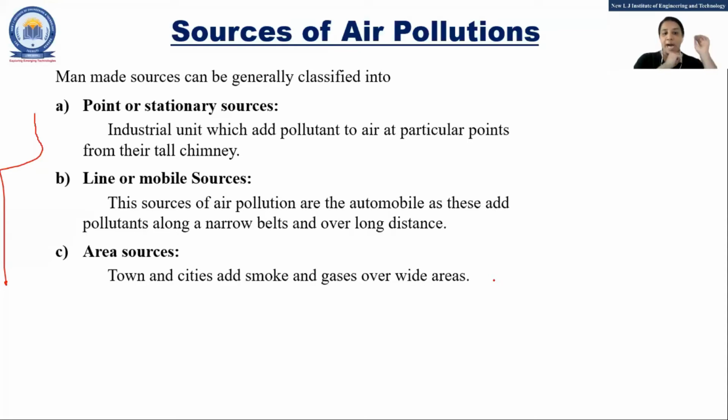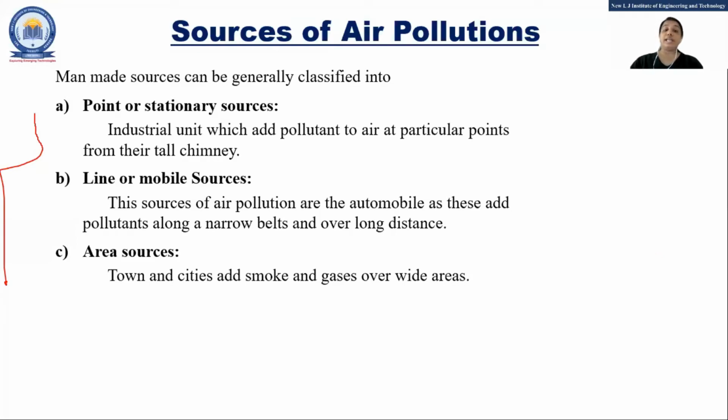Another one is area source. Towns and cities add smoke and gases over a wide area. That is called an area source. We know that whatever waste there is, they dump it out of the city, at a corner place of the city, and they burn that. Because of that, the air gets polluted. So these are the main sources.